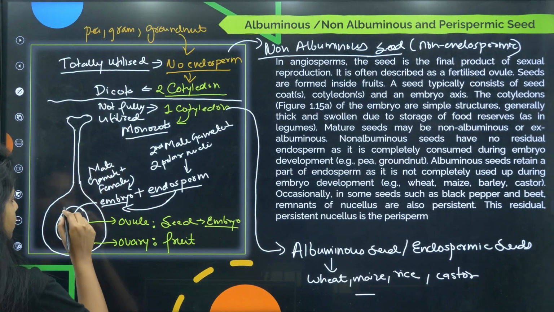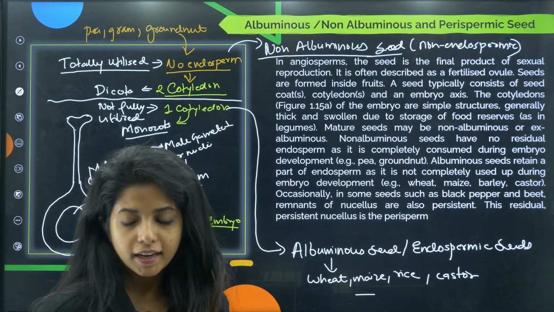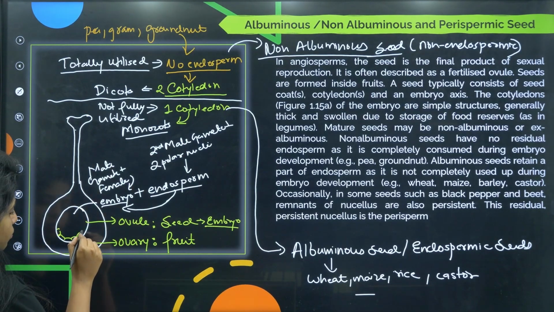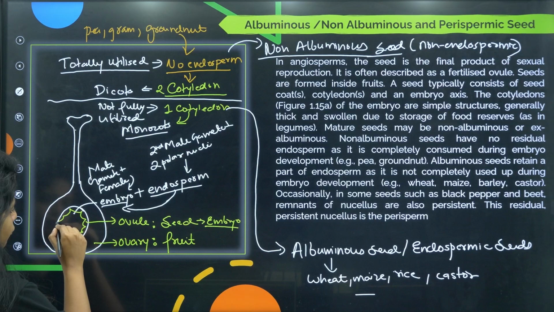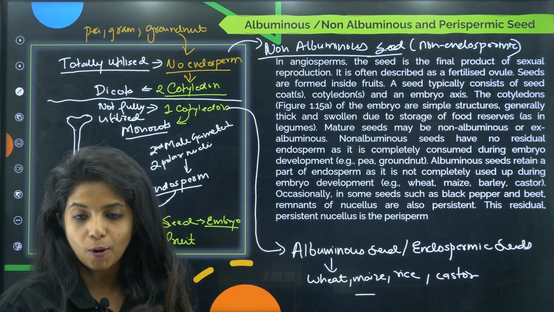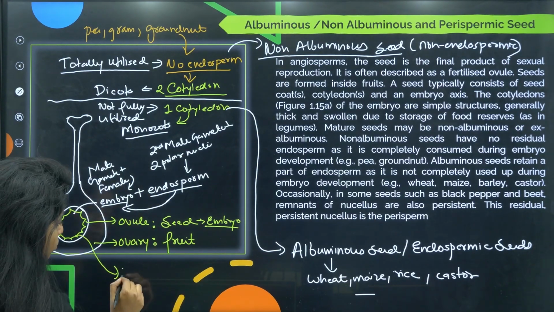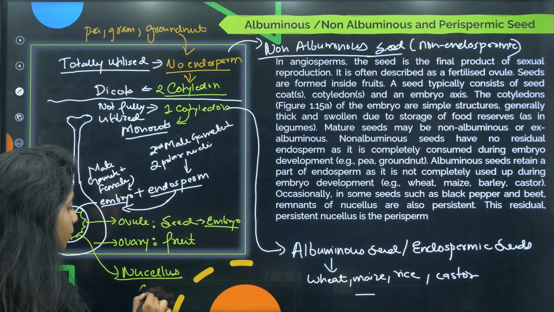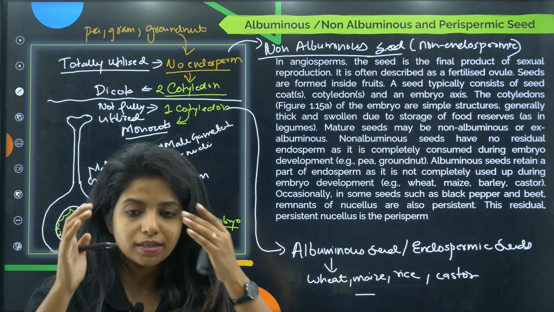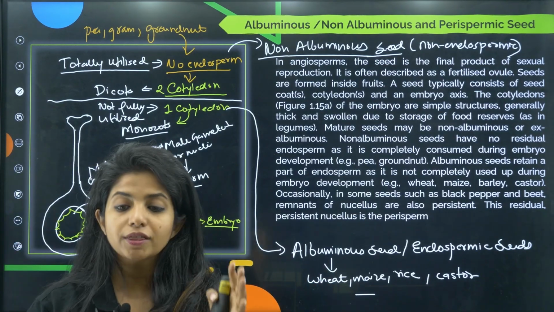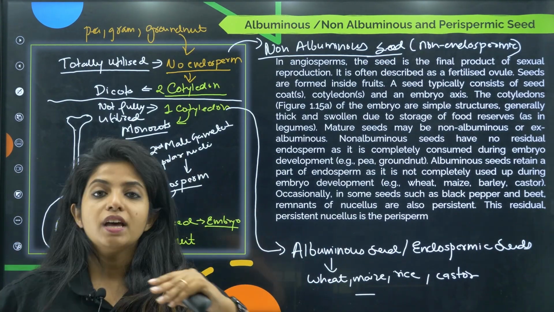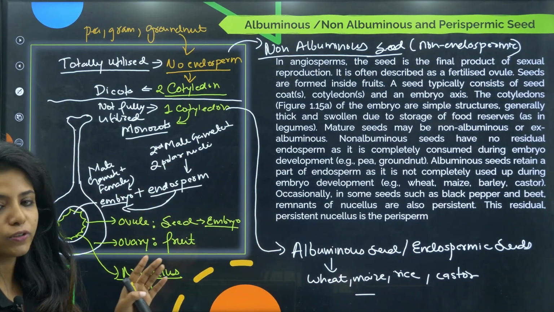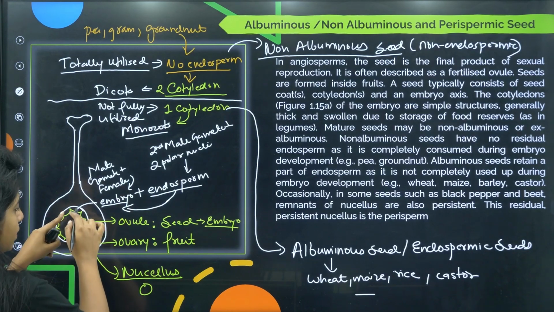Basically this is the ovule, right, and the ovule will be having some cells which are known as nucellus. Before the formation of embryo sac, before anything is formed, there are certain cells which you call as what? Nucellus, mass of cells, and one cell among them is the one that is going to undergo meiosis and form a megaspore, and this megaspore is the one that forms the embryo sac, which will be having the female gametes and everything. So this nucellus usually goes off, but sometimes it may persist there itself.